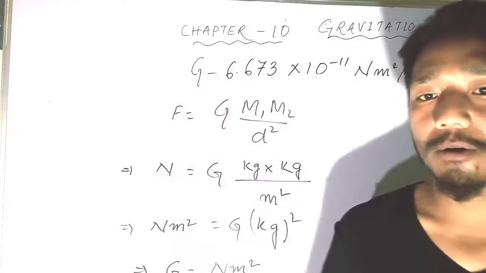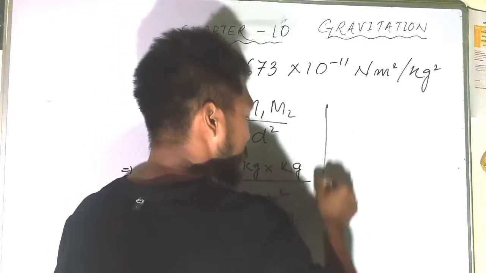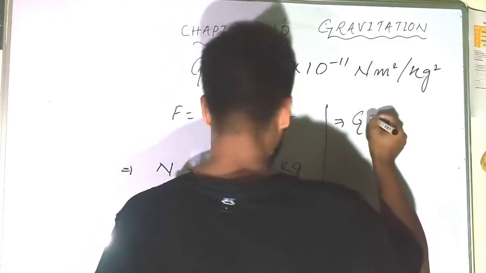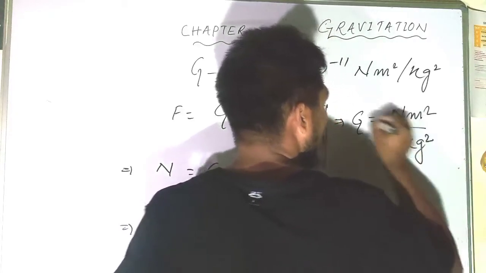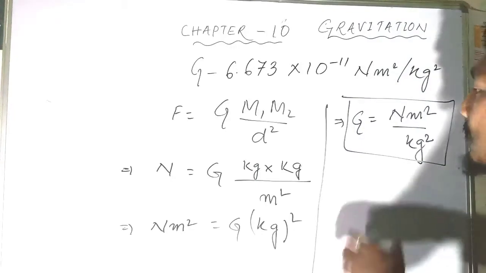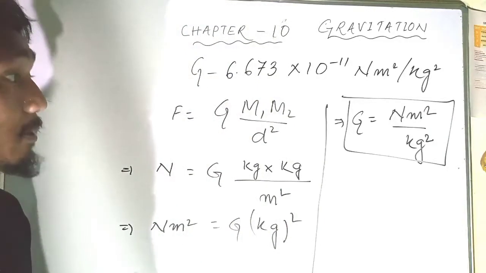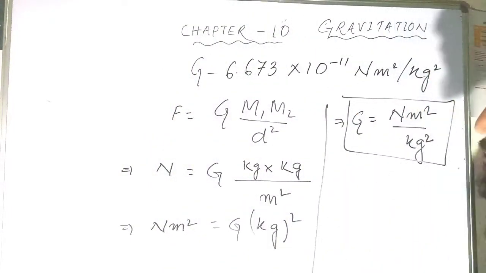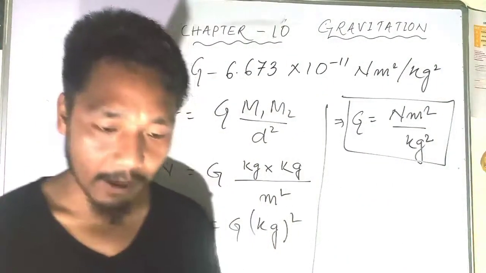So this is how we derive. You can see here, I think it is not visible on the board. G is equal to Newton meter square divided by kg square. So this is the SI unit of the universal gravitational constant, and its value is 6.673. I think you're clear about this now.